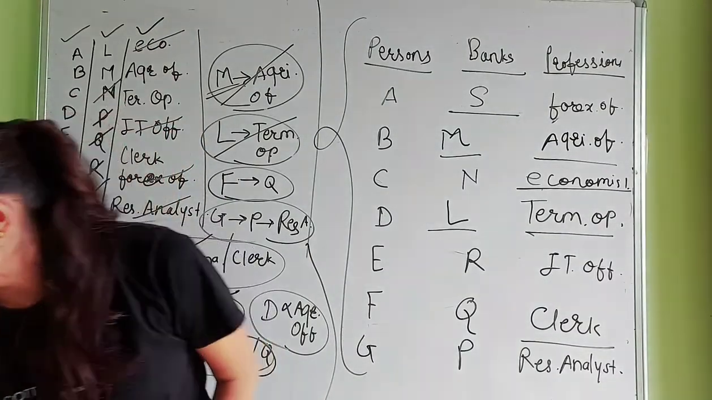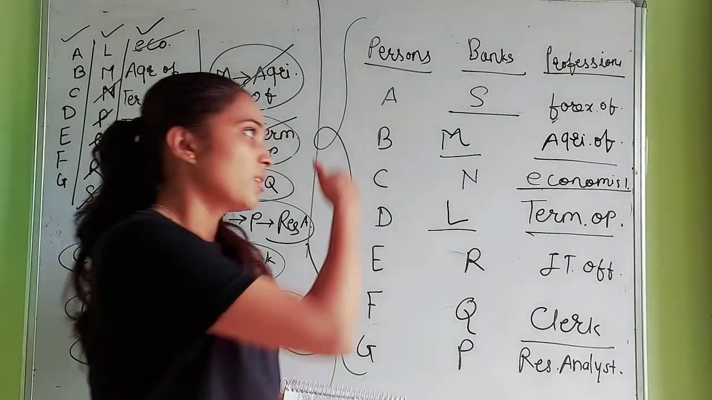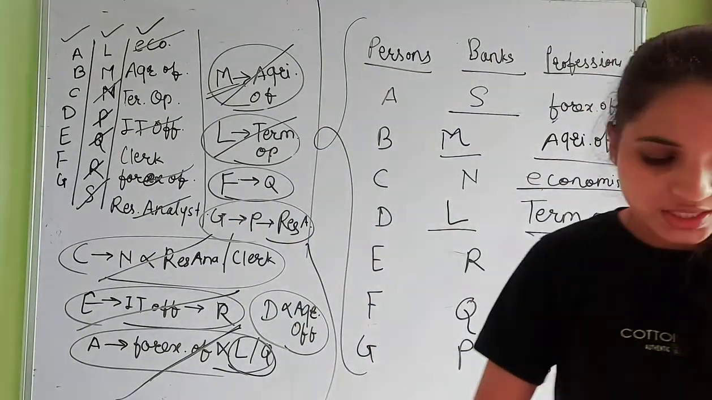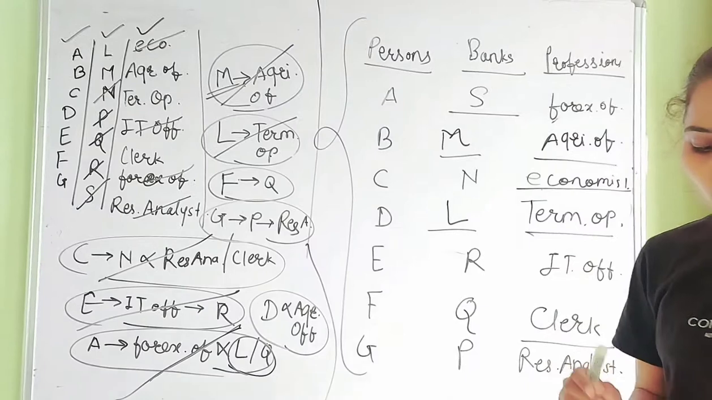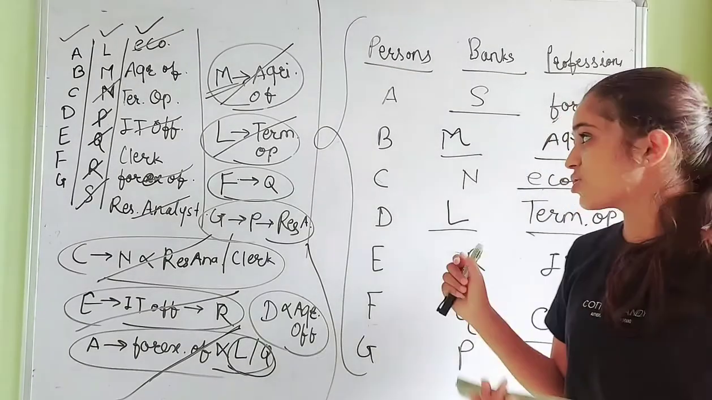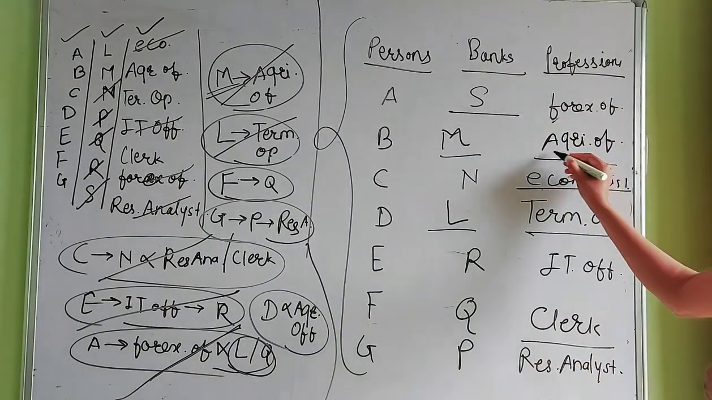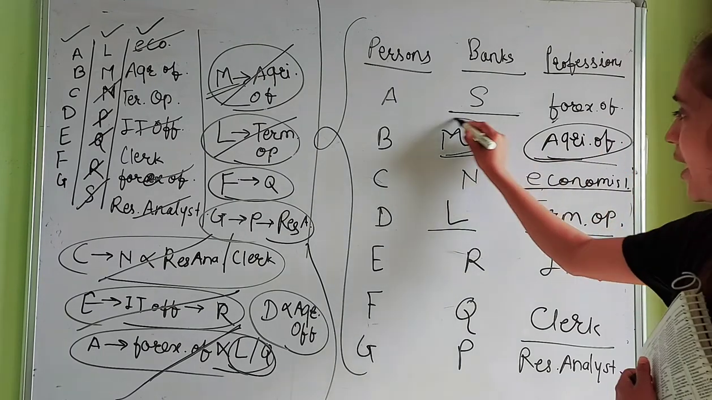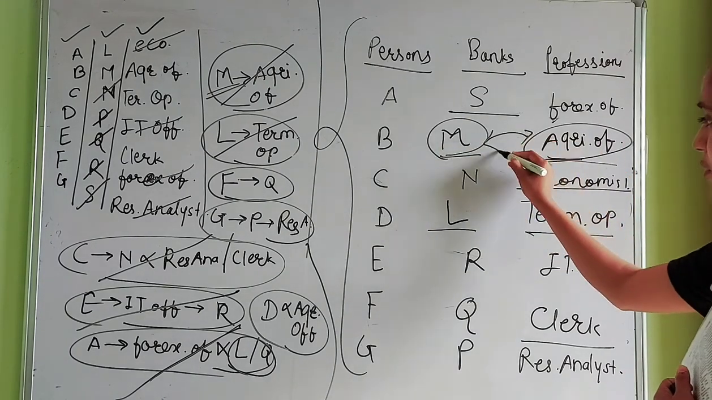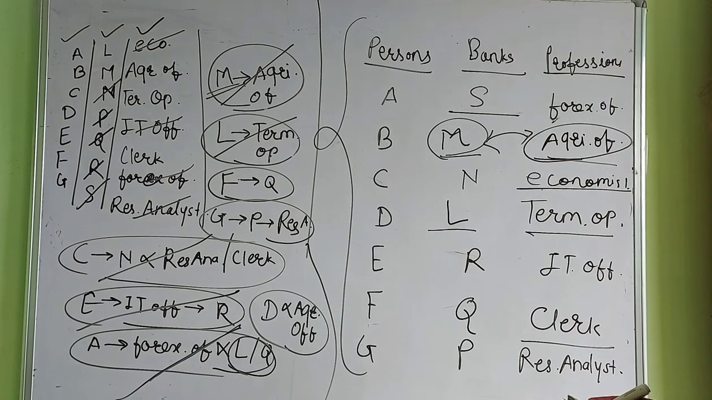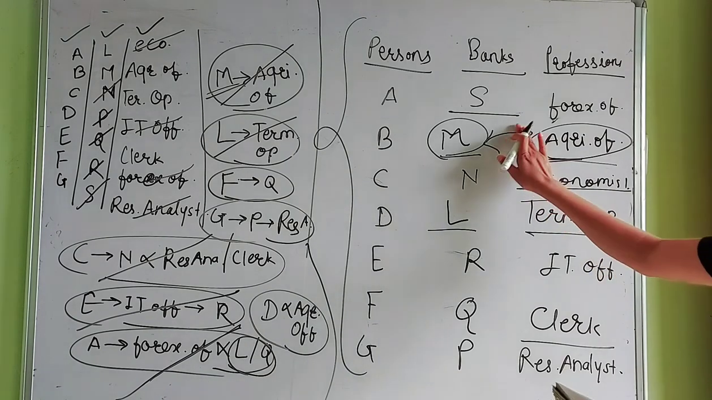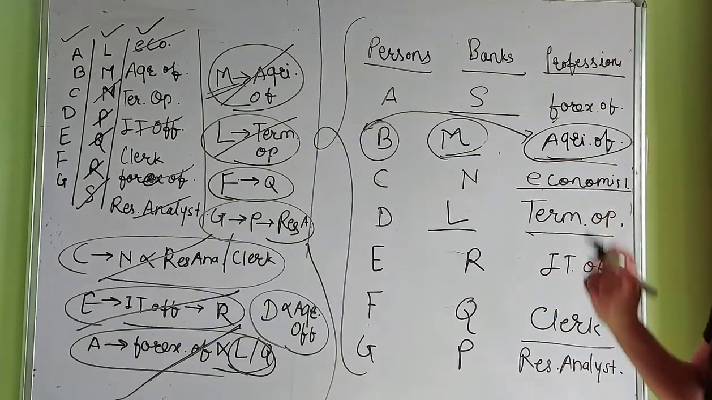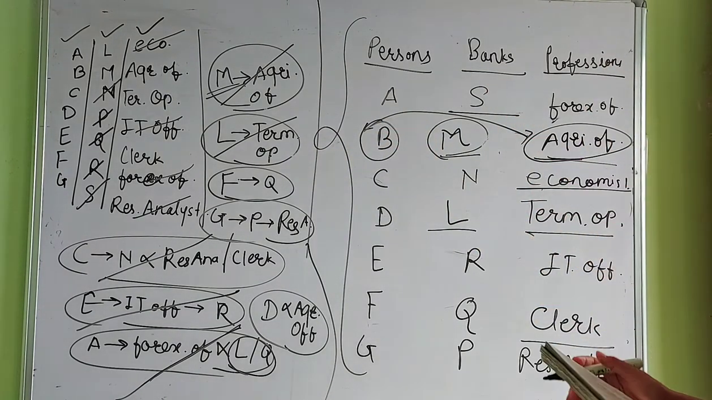There are four questions based on this one, which you have to solve. The first question is, who among the following works as an agriculture officer? Here is our agriculture officer. Now who works as agriculture officer? M. Sorry, M is a bank. So our answer is B. B works as an agriculture officer because B is a person.